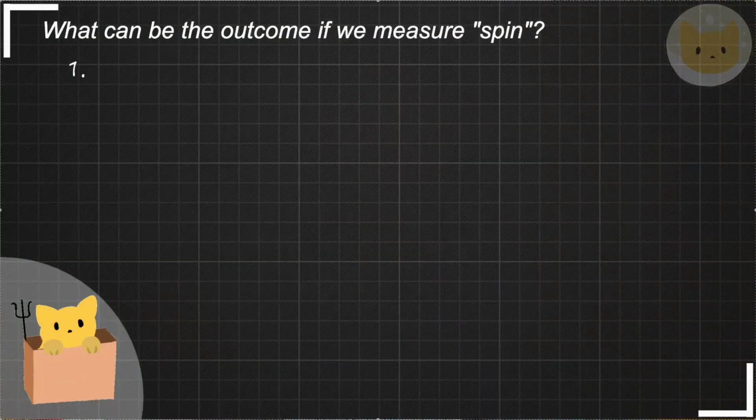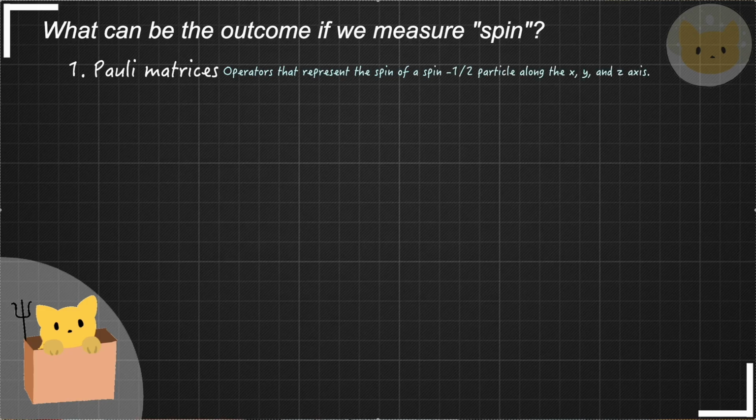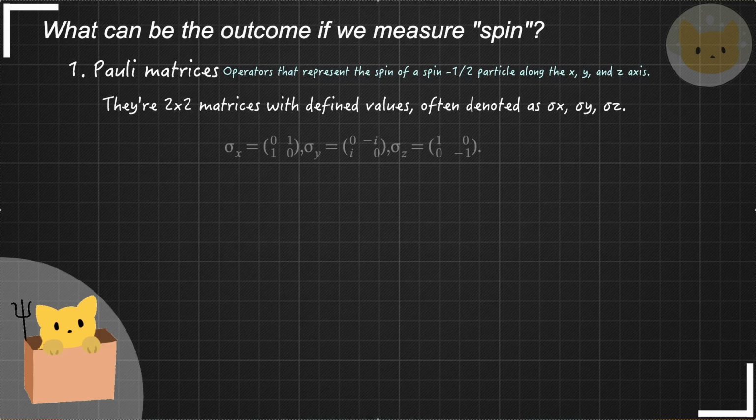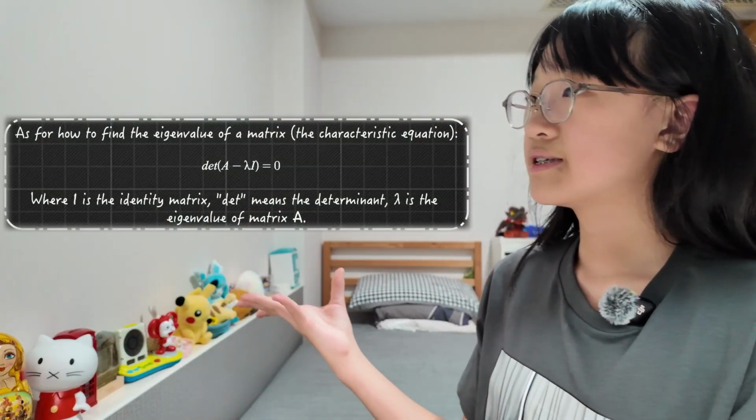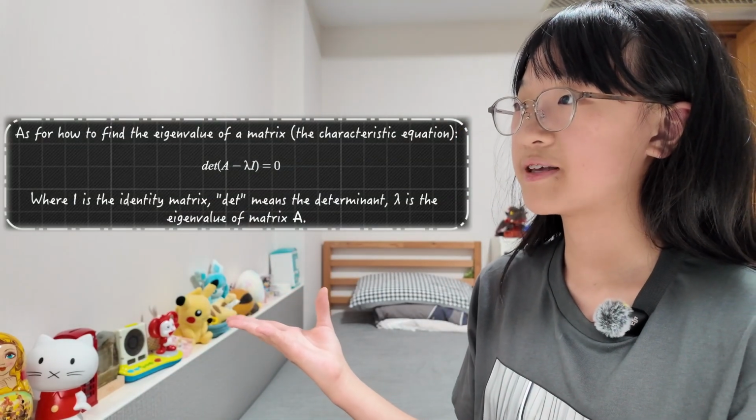Firstly, we shall talk about Pauli matrices, which are operators that represent the spin one-half particle along the x, y, and z axis. You should consider them as constants. It is important to know that in quantum mechanics, observables are represented by matrices, and the outcome of the measurement is an eigenvalue of a matrix. The basis state vectors are eigenvectors of the matrix, so they're correlated. As for how to find the eigenvalue of a matrix, you should use this equation, but this isn't important for this topic, so I'll not talk about it here.